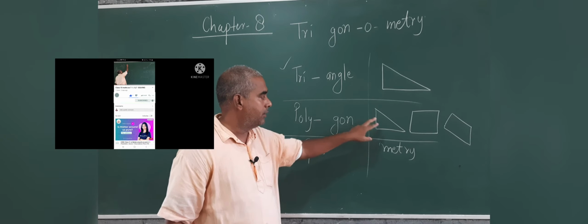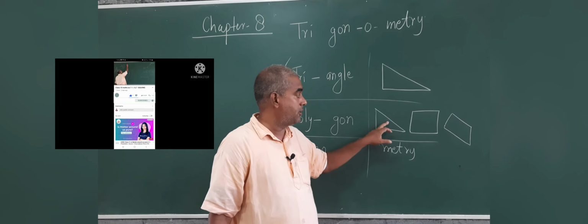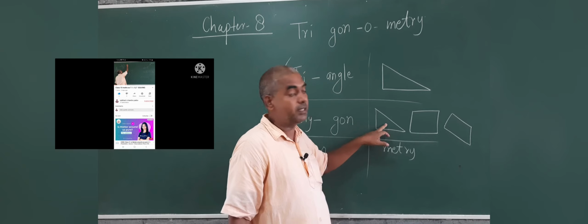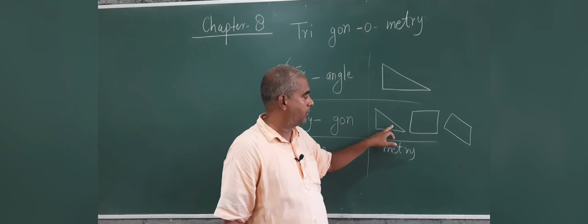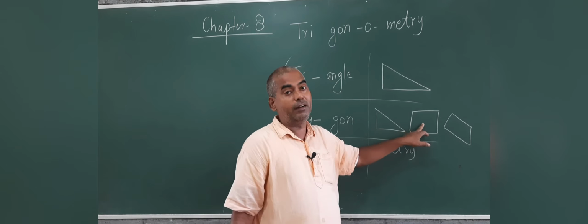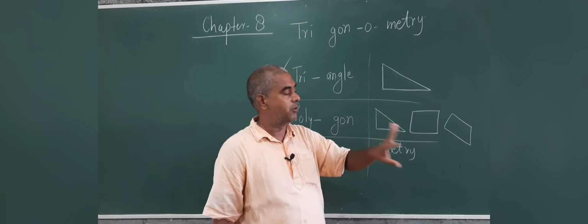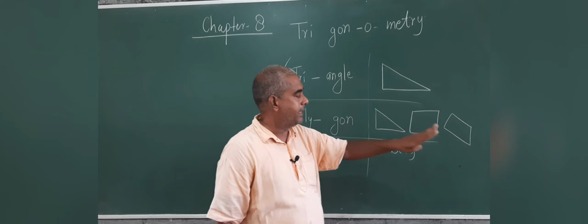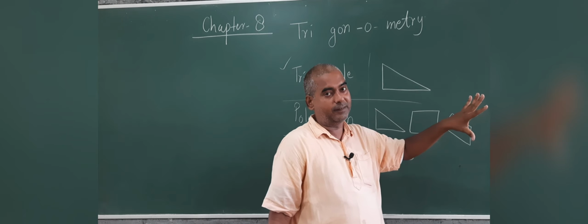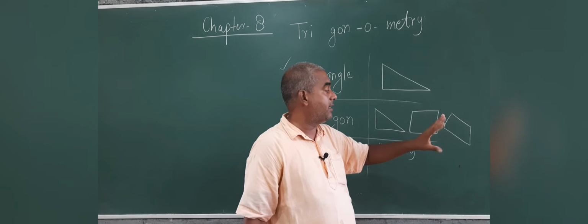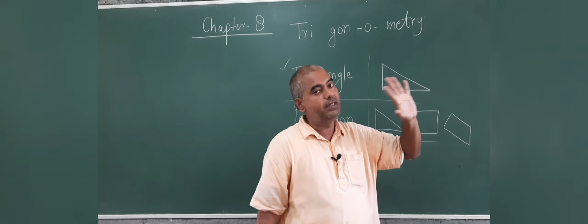So here are three sides, so this is triangle, or you may say trigon also. Trigon, three sides. This is called quadrilateral, but you may say quadrigon. Gon means side, quadri means four, and that's a pentagon. Penta means five, and gon means sides.